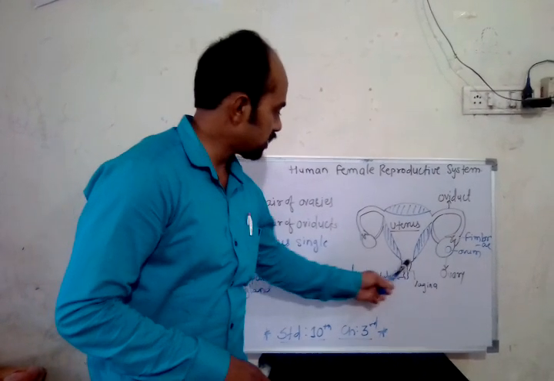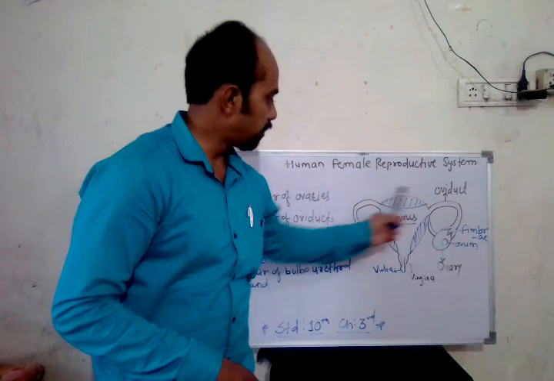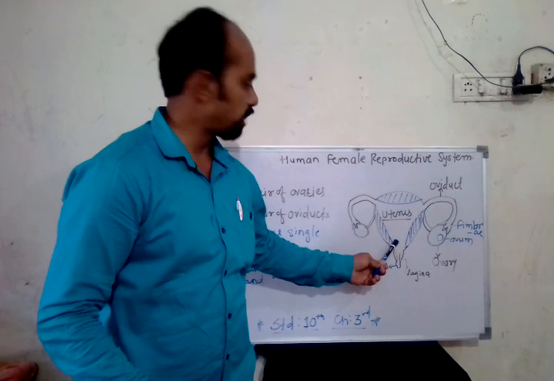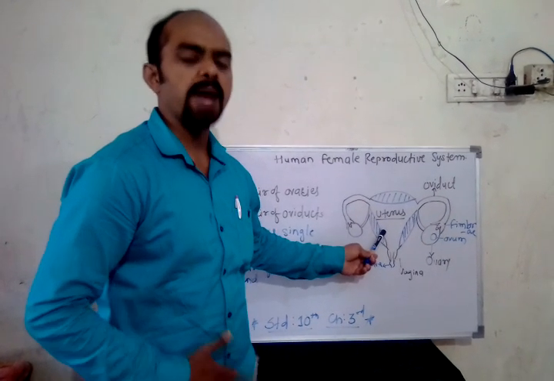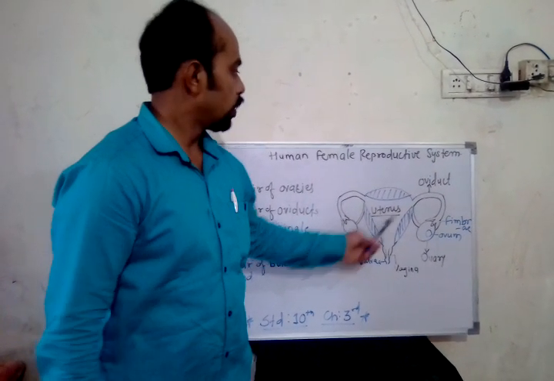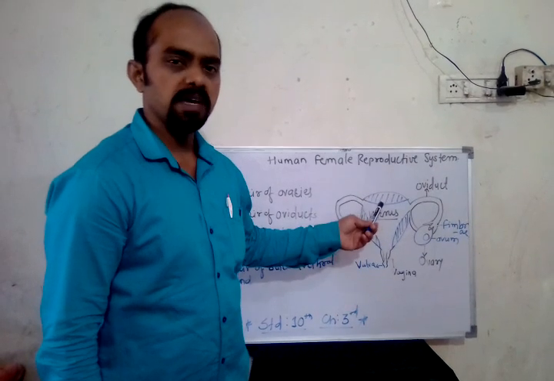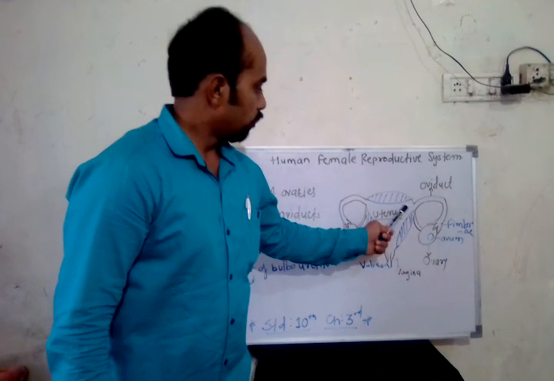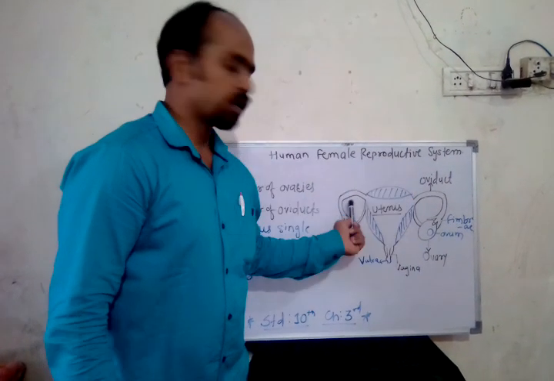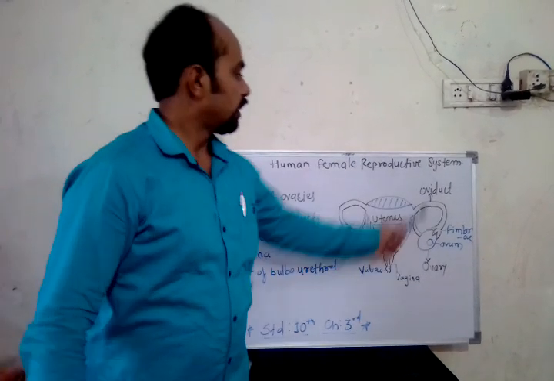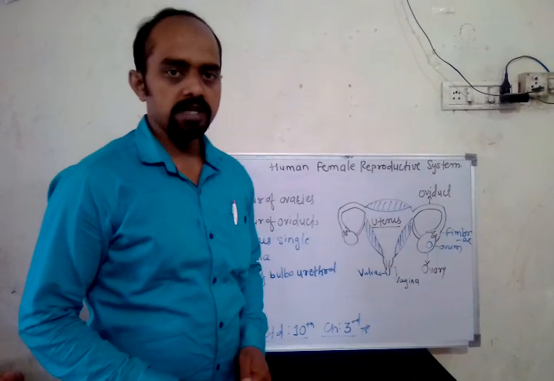So this bulb-like or pouch-like structure is known as the uterus, which is present in the abdominal cavity of the female. The whole reproductive system of the female is inside the body. From the uterus, there are two protuberances like hands. It is known as the oviduct.